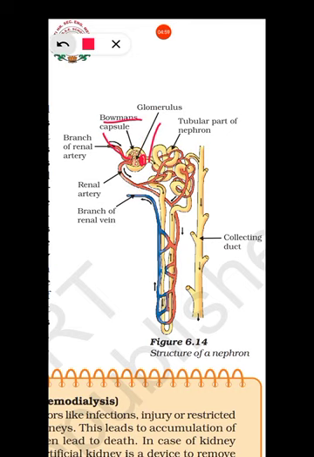Now the tubular part of each nephron opens into a collecting duct. Another one will be joining here, so different nephrons join the collecting duct. So what is a nephron? Nephrons are the filtering units found in the kidney. There are many thousands or millions of nephrons in the kidney.